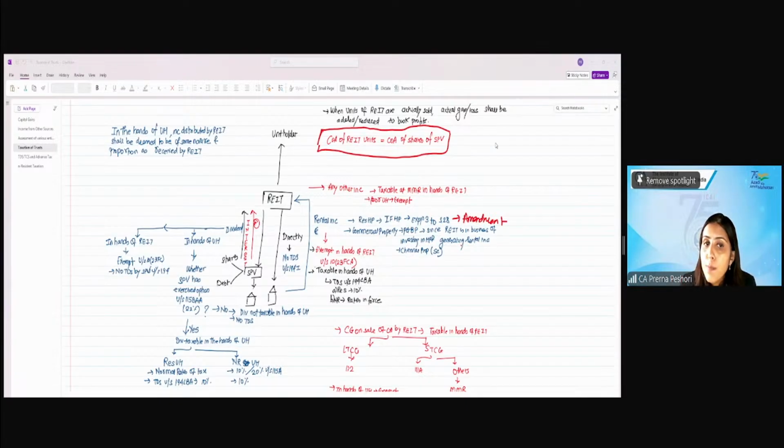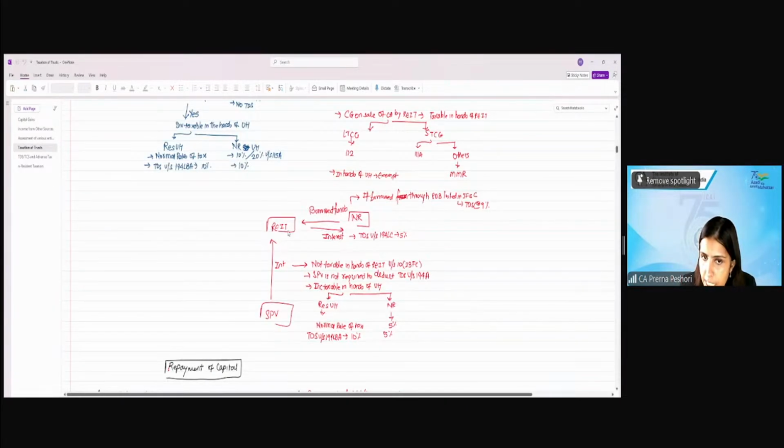If the SPV gives the interest to the REIT, this will not be taxable in the hands of the REIT under 10(23FC). The SPV is therefore not required to even deduct TDS under 194A. This income will be taxable in the hands of the unit holder. If it is resident, at the normal rate, there will be TDS under 194LBA at 10%. If it is non-resident, then it will be taxable at 5% and TDS also 5%.